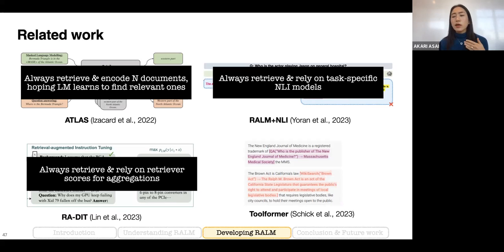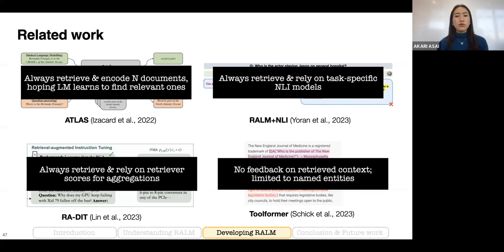This enables adaptive or iterative calls of a retrieval model. So it's similar to our work in that sense. But in this work, there's no way to give feedback on whether the retrieved document or answer is helpful. And also because of the way they conduct pre-training, the API calls are limited to named entities.